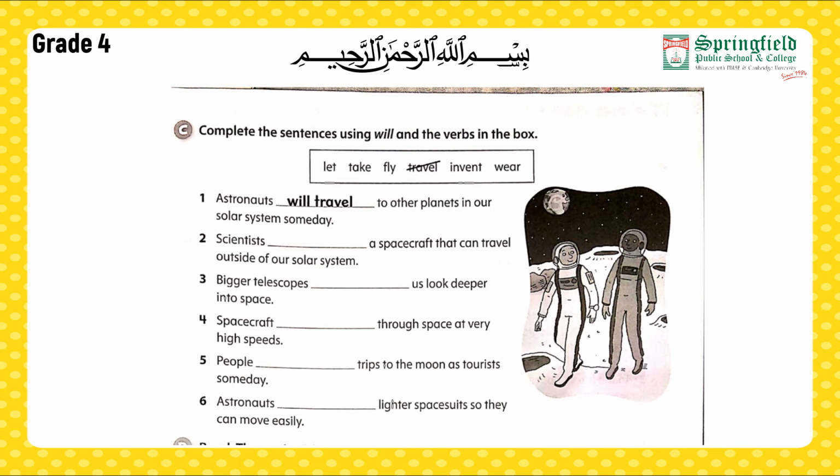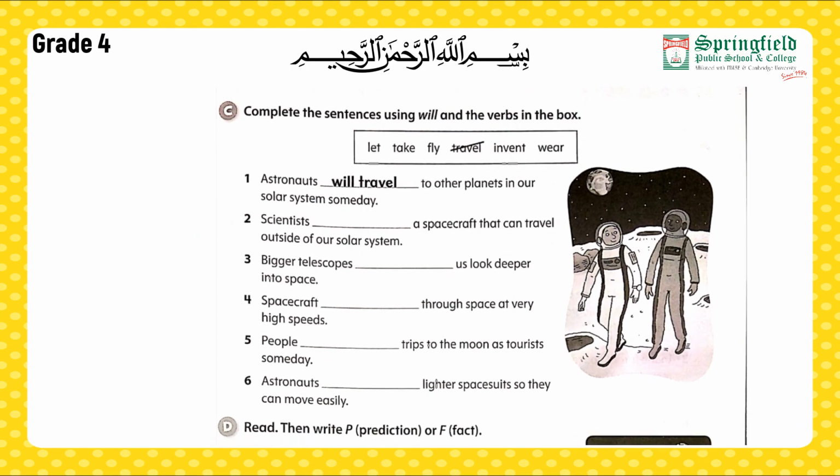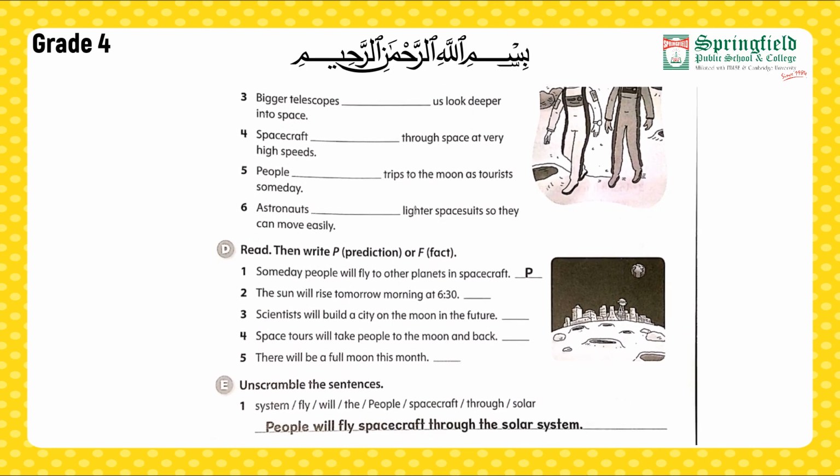Moving towards our second sentence. Scientists blank a spacecraft that can travel outside of our solar system. Scientists will. Now which verb can be used? Scientists will invent a spacecraft that can travel outside of our solar system. In this way, you have to write each sentence with will and use the appropriate verb. I hope all of you are able to do it. Moving forward towards our part D.